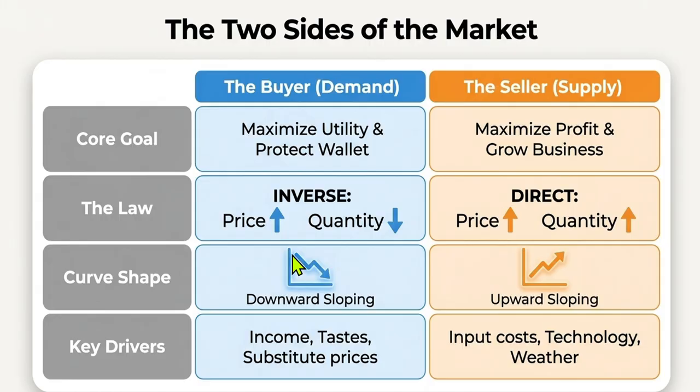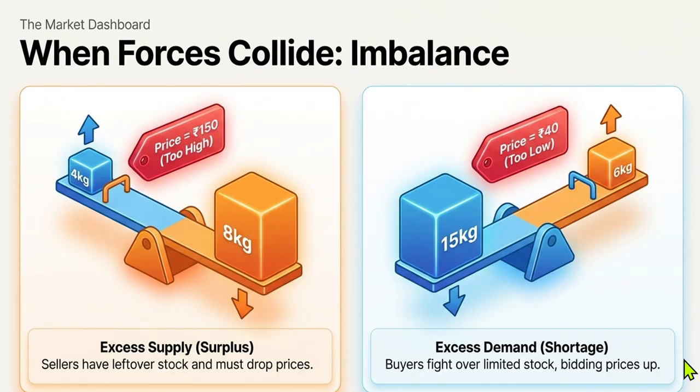How's the demand curve or the supply curve? Demand curve is like this, supply curve is like this. It comes down, it goes up. What are the key drivers? Income, taste, substitute and complement goods prices, input cost, technology, weather.